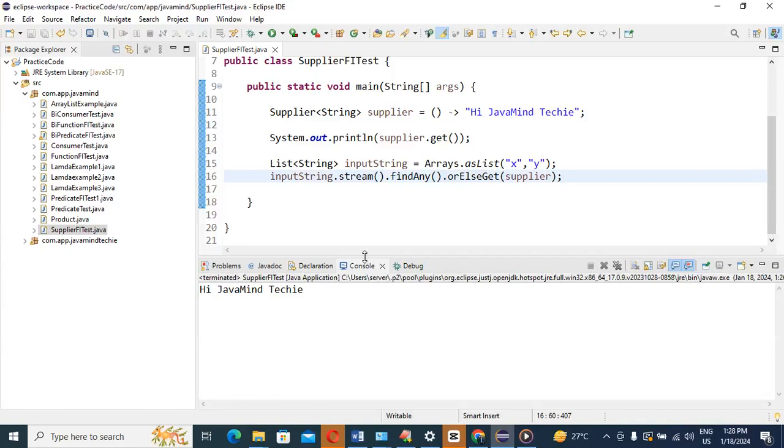Guys, what can you see here? Hi Java mind tech is coming. One minute, guys, we are going to print this thing. So sys out, you can take it inside that.